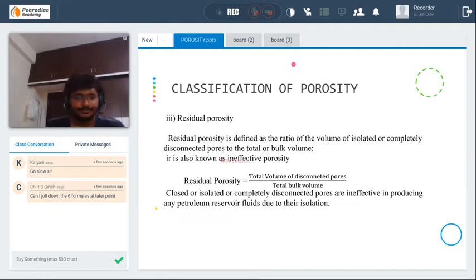The residual porosity is also known as ineffective porosity. It is the ratio of isolated or completely disconnected pores to the total bulk volume. It is also known as ineffective porosity.